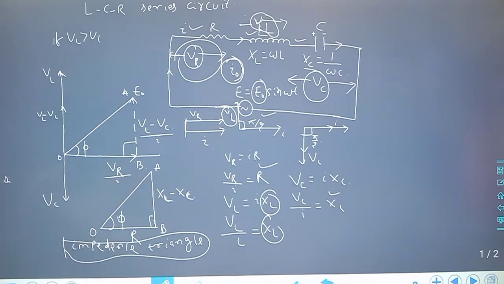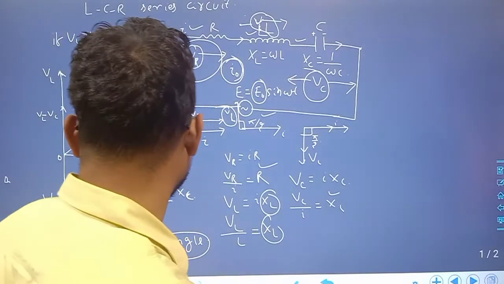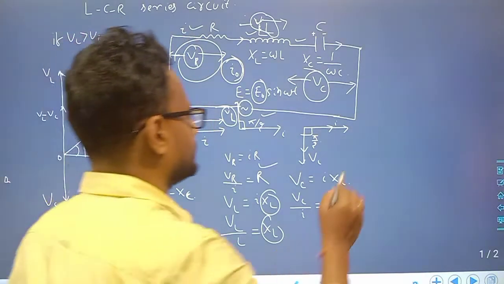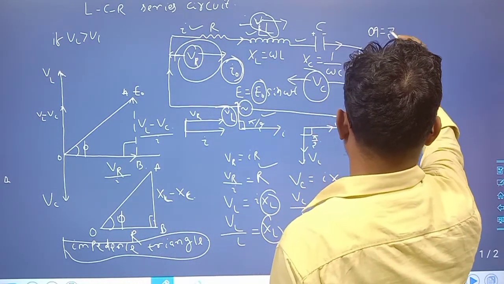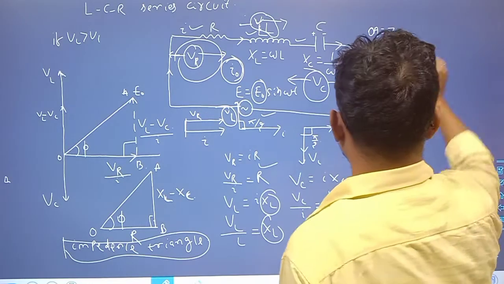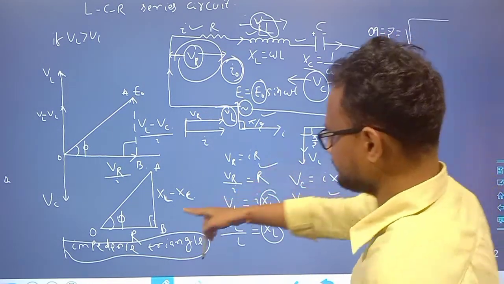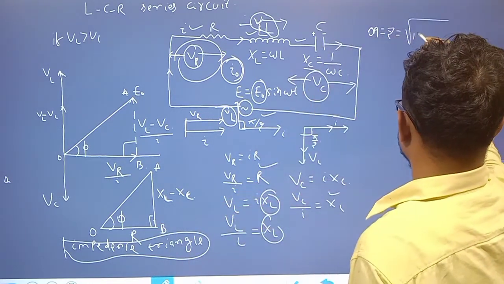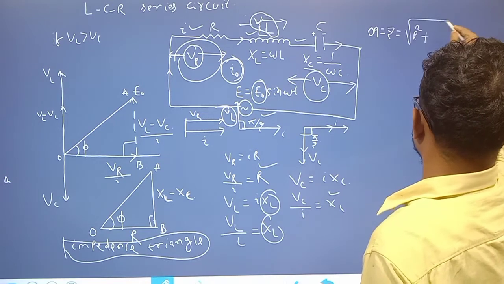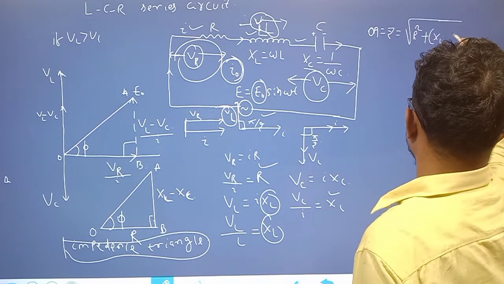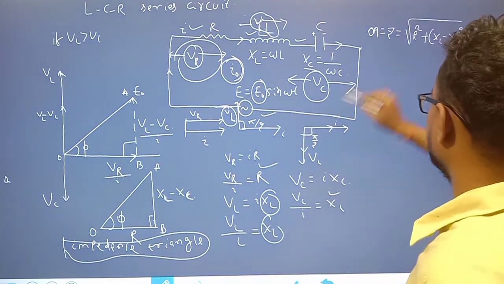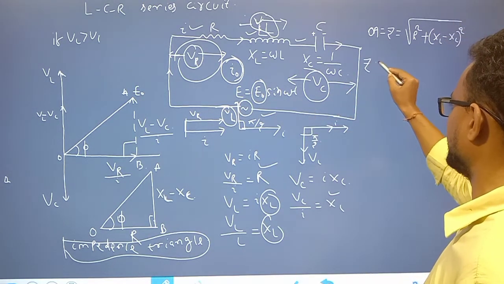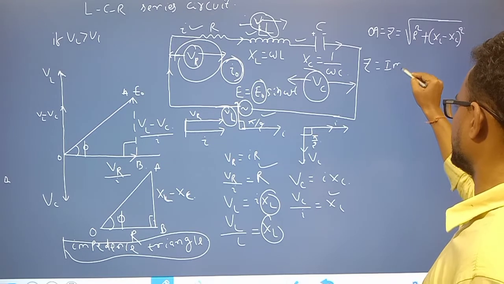So in the right angle triangle, OA is equal to how much? Let OA be equal to Z. So Z is equal to root over R square plus XL minus XC whole square, because it is a right angle triangle, where Z is called impedance. Z is called impedance.